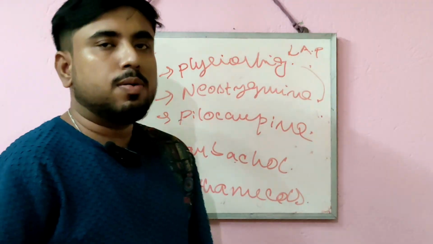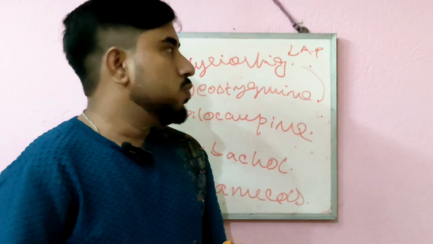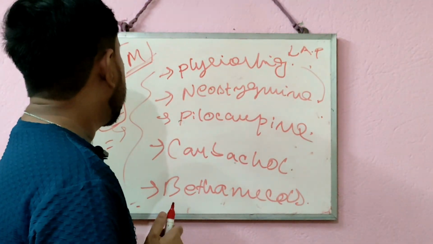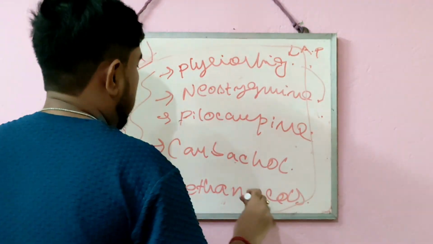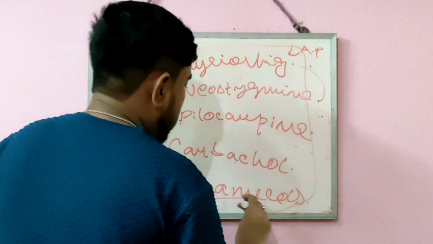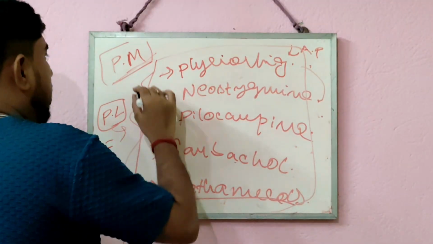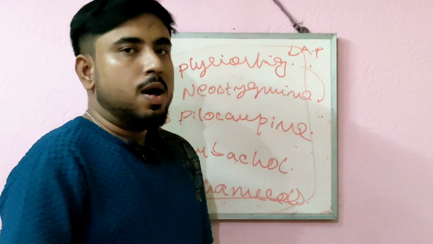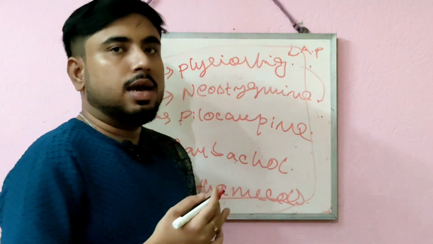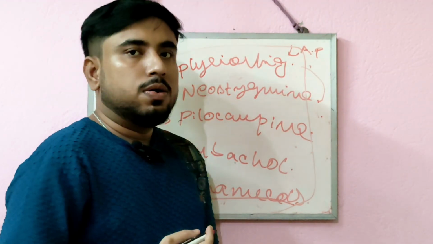Then I discussed the adverse drug reactions due to the overuse of parasympathomimetic drugs, and at last we discussed some important, famous drugs generally used in our daily life as parasympathomimetic drugs to treat glaucoma, myasthenia gravis, Alzheimer's disease, etc.